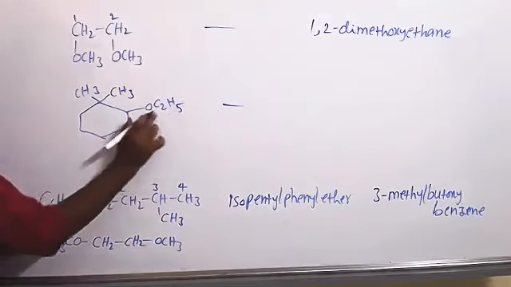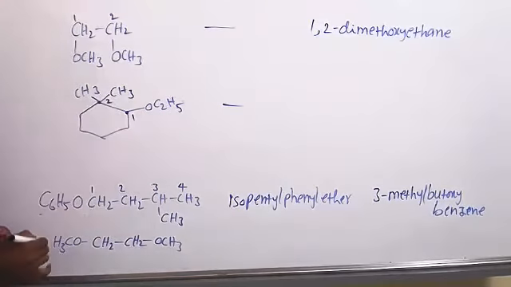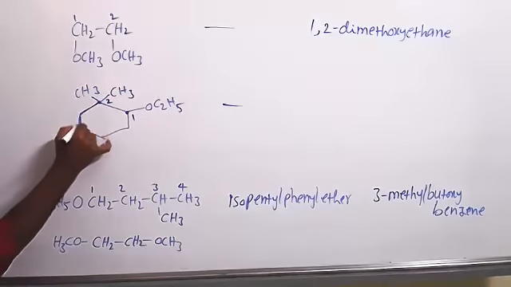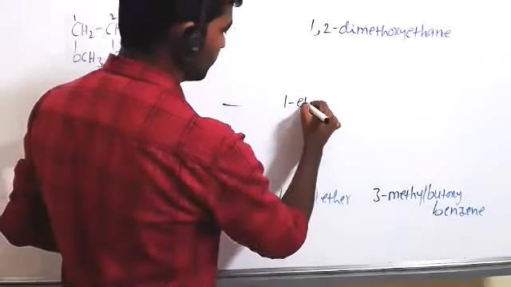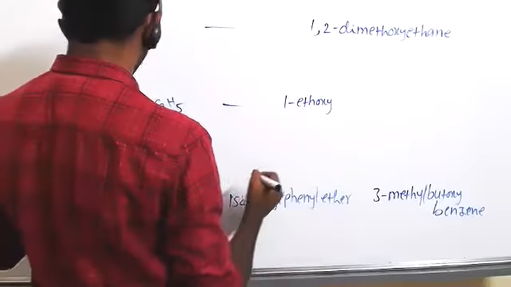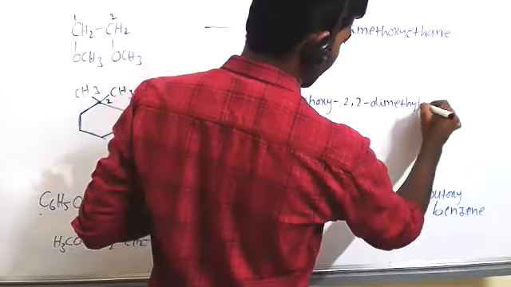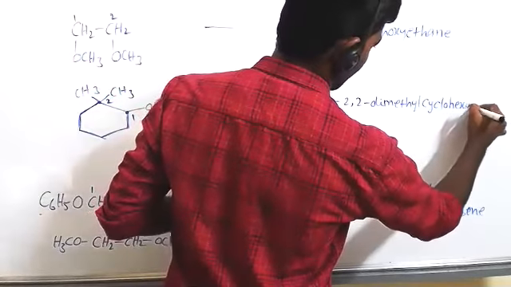So here is the ether group, C2H5O. First carbon, second carbon. 1 ethoxy, 2, 2 dimethyl, cyclohexane. This is cyclohexane ring. 1 ethoxy, 2, 2 dimethyl, cyclohexane.